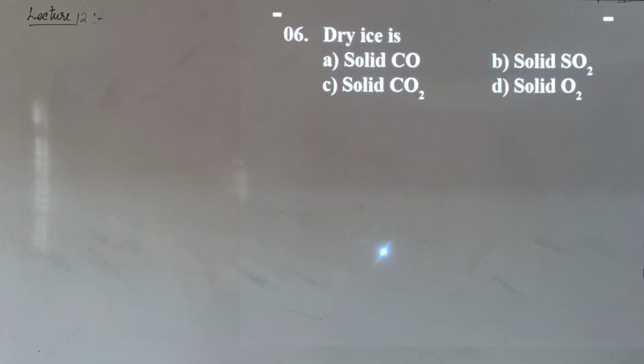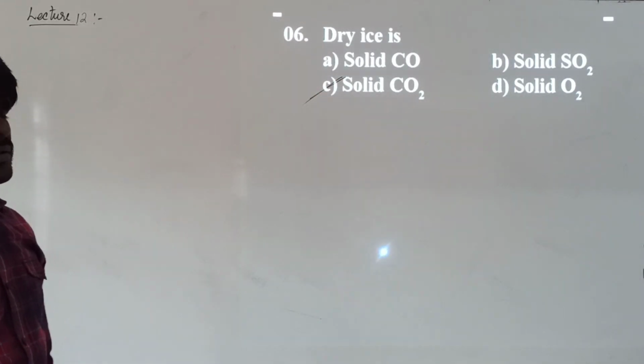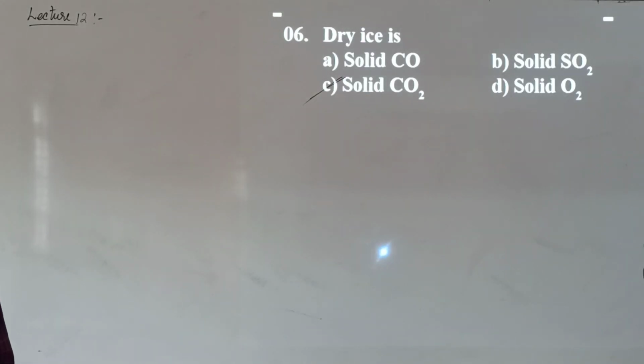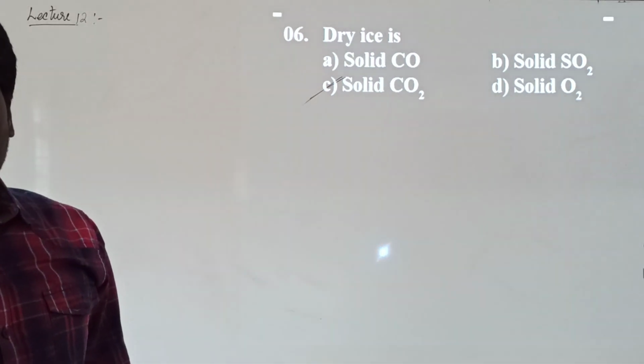Dry ice. Dry ice means solid carbon dioxide. Carbon dioxide in the solid form generally looks like ice, which is called dry ice.